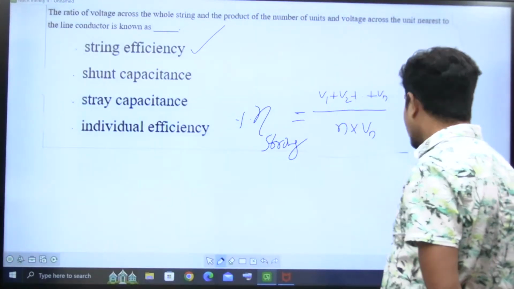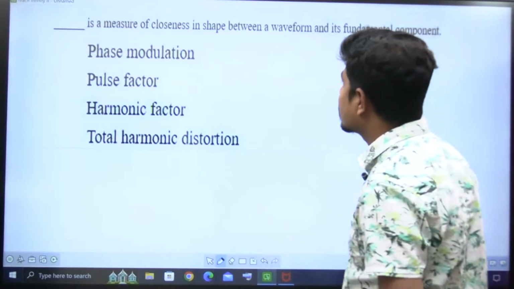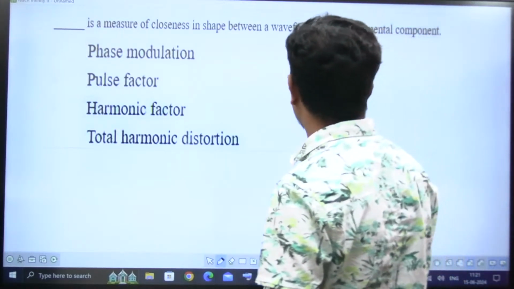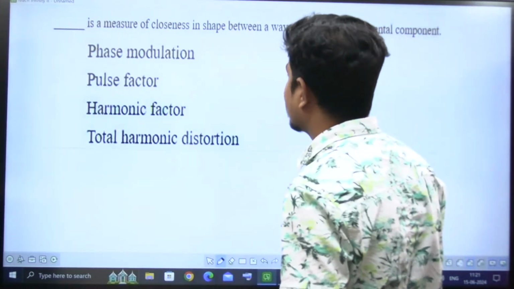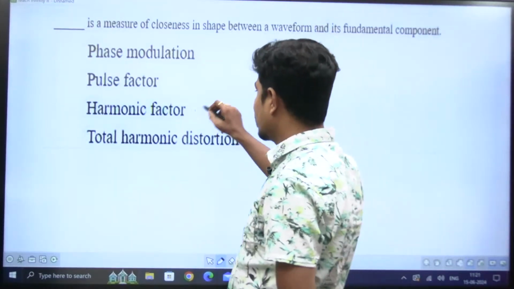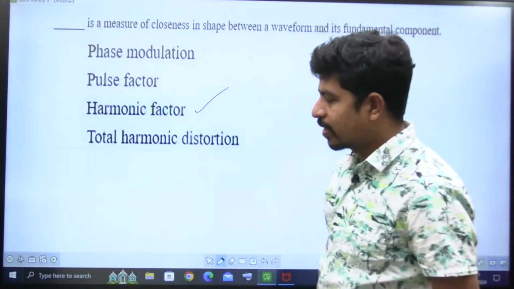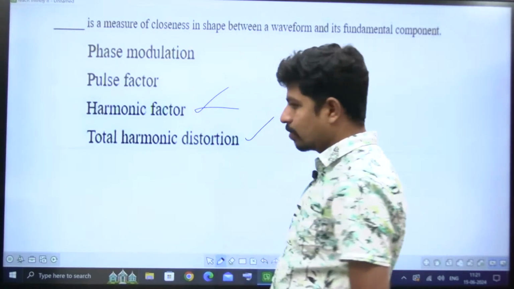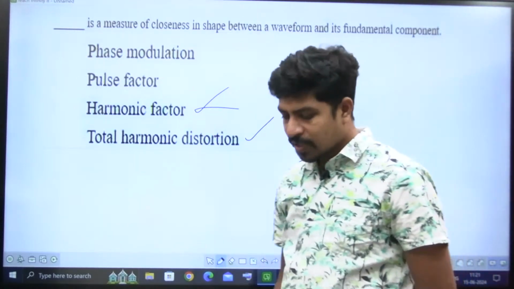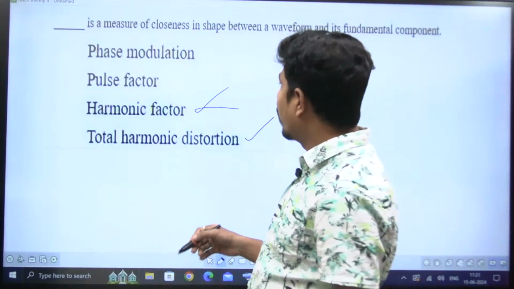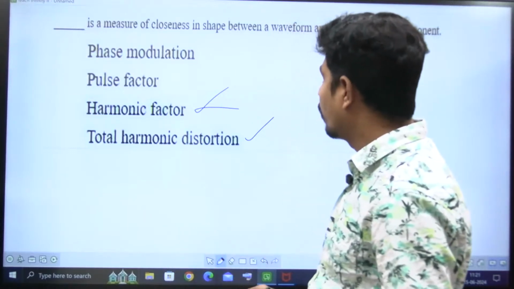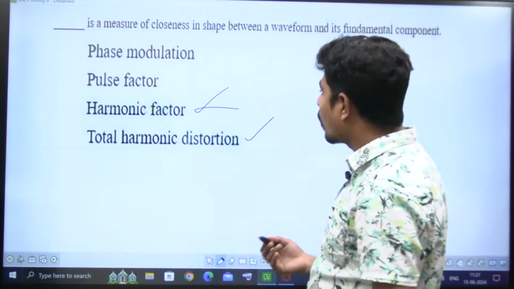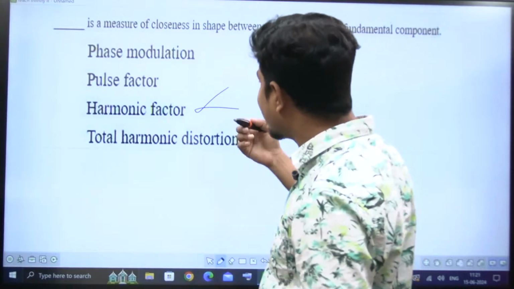Okay. Next. Dash is a measure of closeness in shape between a waveform and its fundamental component. Harmonic factor. Yes, harmonic factor. Or in fact, I can say it is total harmonic distortion, THD. See, pulse modulation is not correct, pulse factor is not correct, harmonic factor is not, we didn't see.